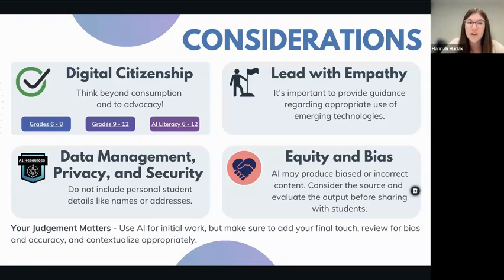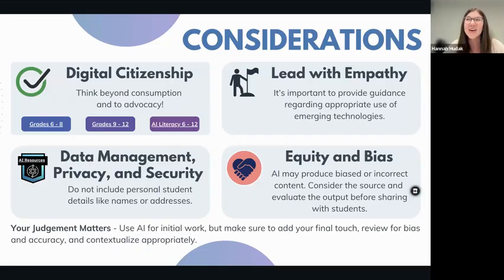For required coursework, it's important to ensure that the AI tools that we are asking students to use have data privacy agreements, or DPAs, in place. For example, a common platform is ChatGPT, but this platform does not actually have a data privacy agreement, and it requires parent permission. If you have a platform you're interested in using, you can check if it has a DPA by emailing edtech@powayusd.com.